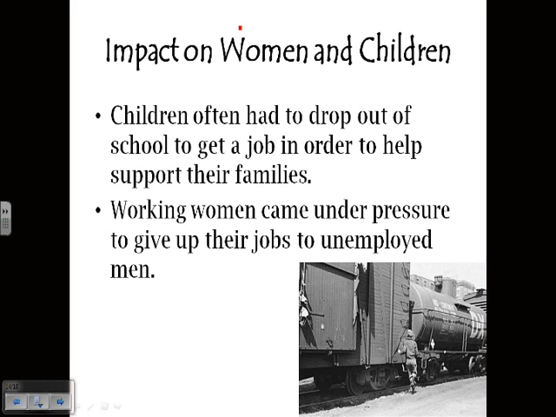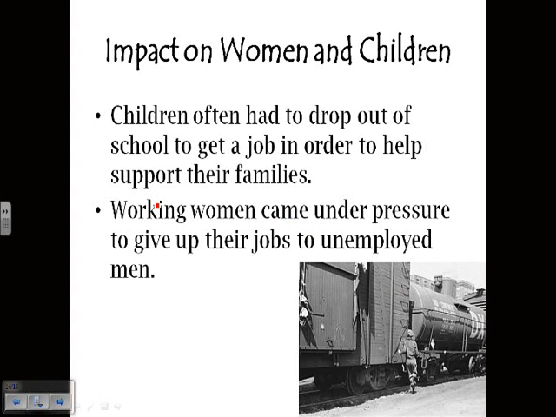Now we're looking specifically at women and children. This is something that maybe hits home with you guys. This is a teenage boy here. They actually attempted to get jobs to try and help their families. When they realized that there weren't jobs here, they started doing what's called train hopping, where you'd sneak onto the train and travel to wherever the jobs are. So you had hundreds of thousands of teenage boys and girls traveling the country, looking for work in order to be able to help their family.